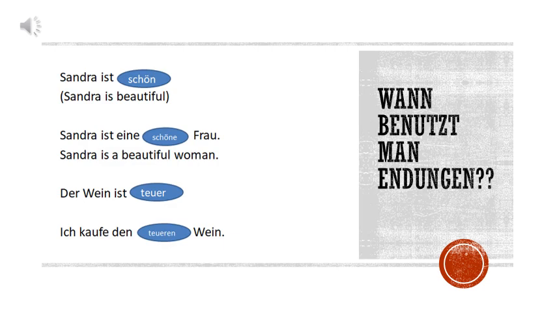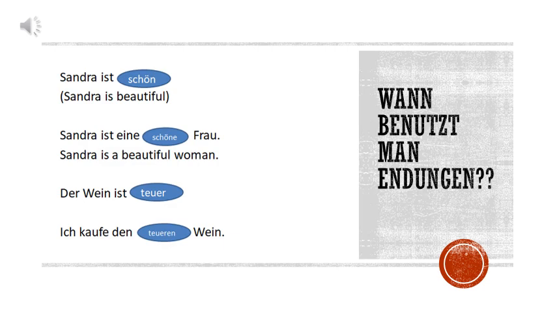So whenever there is a noun after the adjective or there is an article before the adjective, you have to put the ending to the adjective. If there is no noun after the adjective, if there is no article before the adjective, then you can put a cross or dash. It is a very important rule. So everyone please keep this in mind.